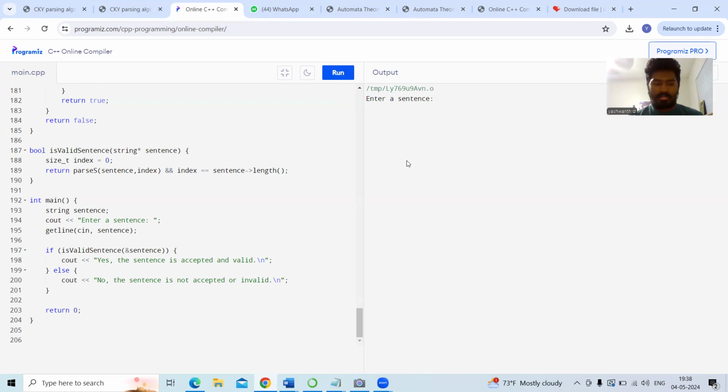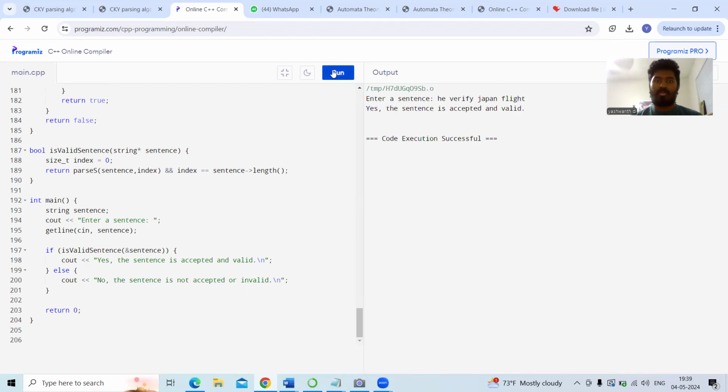The tenth sentence as my input, she need California flight. The sentence is accepted and valid. She need flight information is my 11th sentence. It's also working properly, accepted and valid. I'm going to give the 12th sentence, he verify Japan flight.